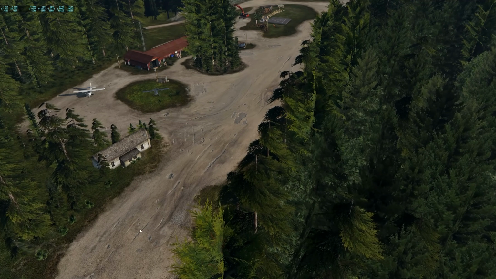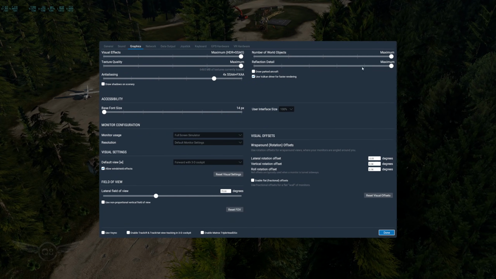The first thing we're going to do is head over to Settings. As you can see, I have the HDR set to max, maximum texture quality, and we're going to set the anti-aliasing to the max. Everything else here is maxed, and we're going to say draw shadows on scenery. And we're going to say done.